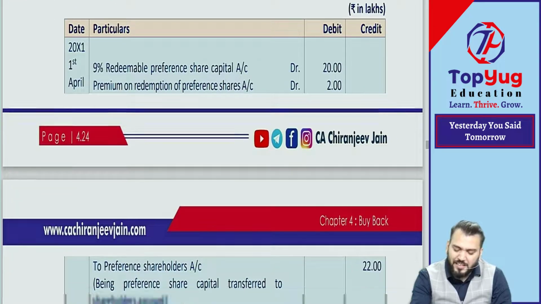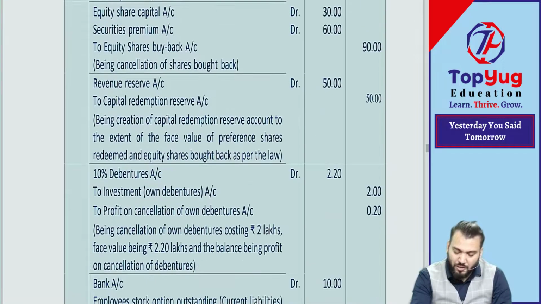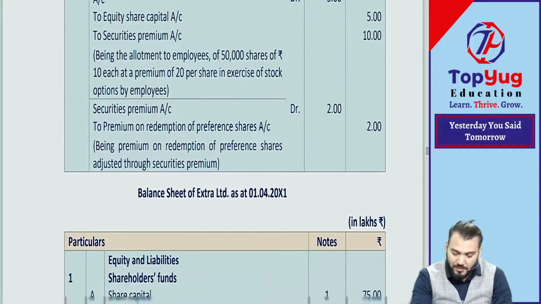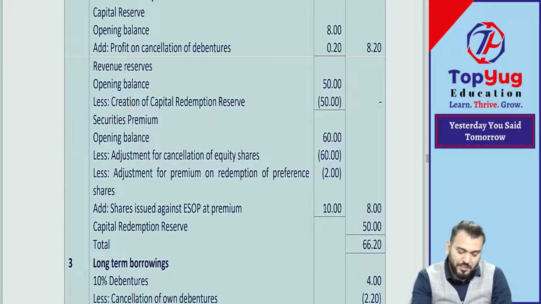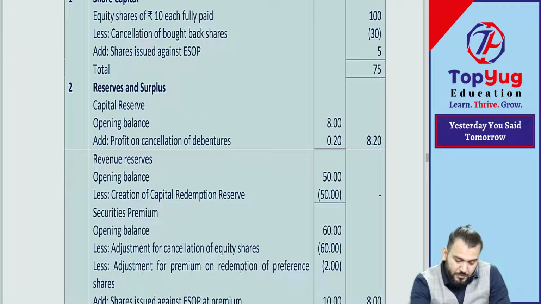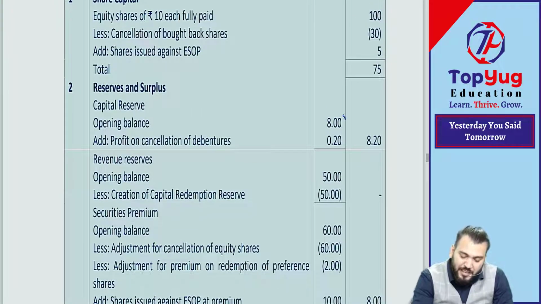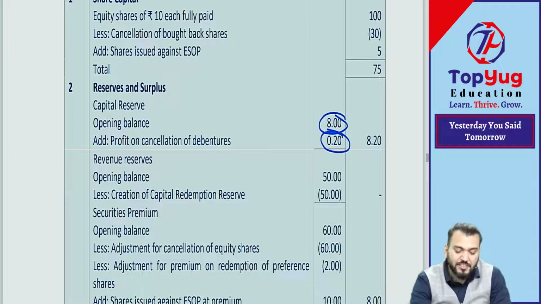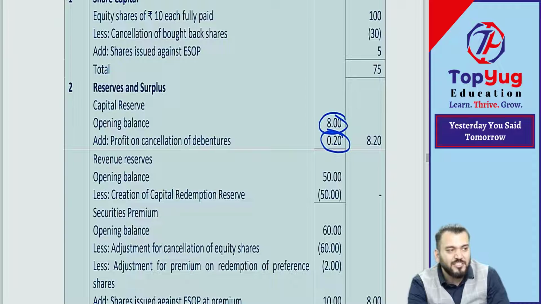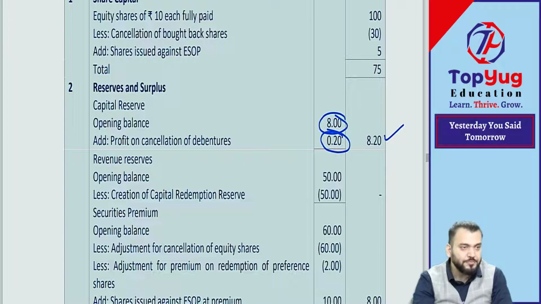Can I say the balance sheet you can prepare on your own? We'll only discuss the balance sheet. Leave some pages for the balance sheet. We will check. You can see capital reserve is 8, opening balance. Then profit on cancellation is added, means profit on cancellation is transferred to capital reserve. You can pass one more journal entry: profit on cancellation account debit to capital reserve. That journal entry also you can pass. This you have understood? Correct.